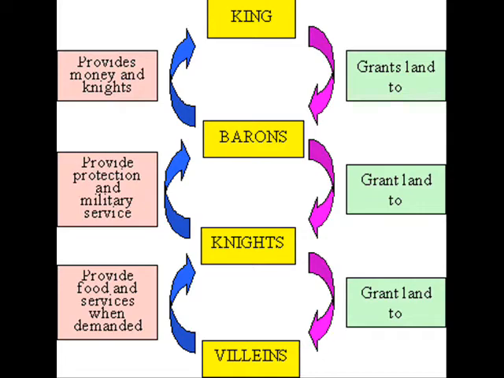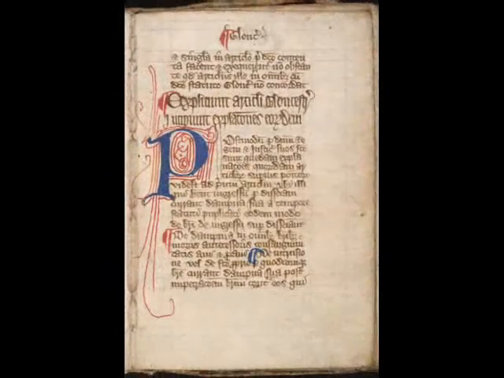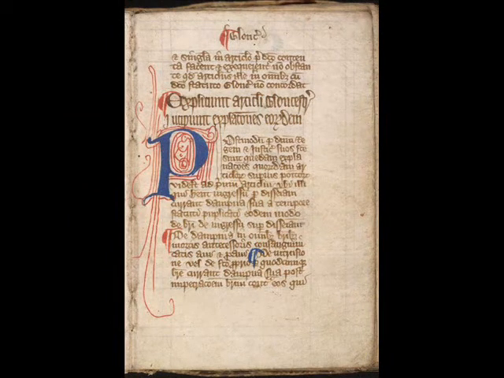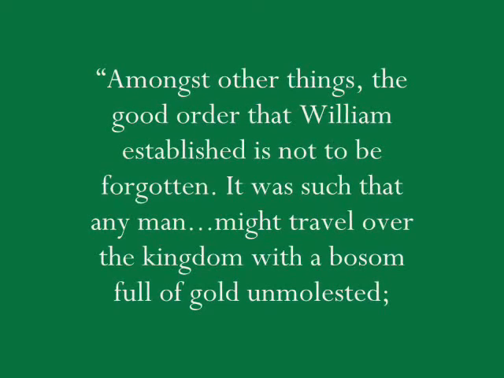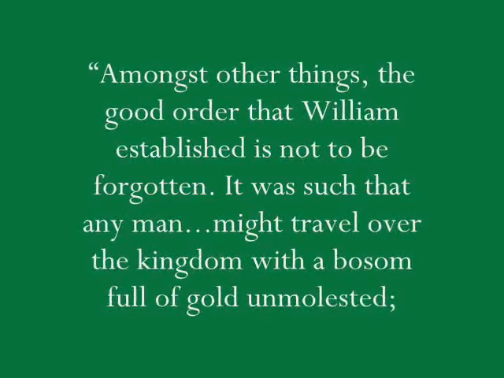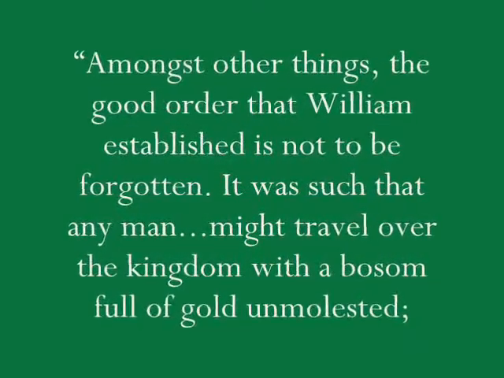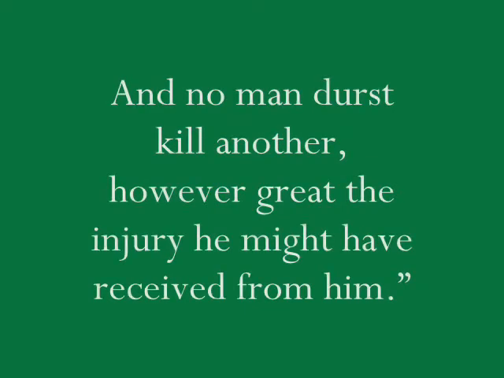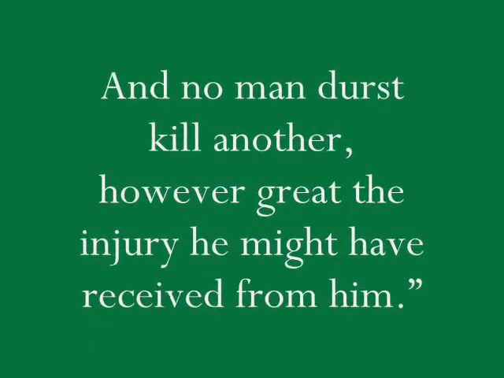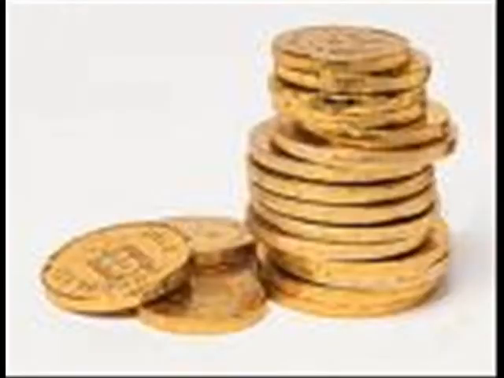The main difference between this and the Anglo-Saxon government was the lack of control by the people. The introduction of feudalism into English society was an important event because it reorganized the government and gave more power to the king. This helped a stronger national government issue laws for the well-being of the people that could be put widely into action. Amongst other things, the good order that William established is not to be forgotten. It was such that any man might travel over the kingdom with a bosom full of gold unmolested, and no man durst kill another, however great the injury he might have received from him. The previous Anglo-Saxon government had not been strong enough to enforce many laws.